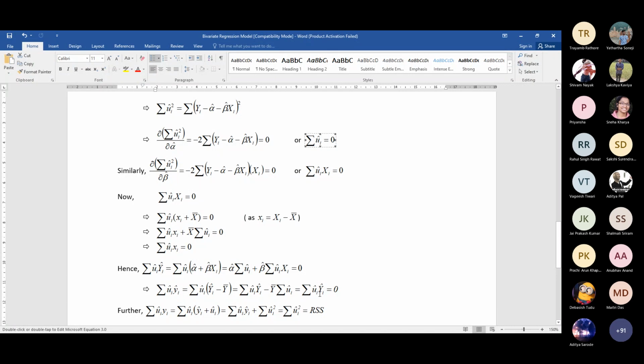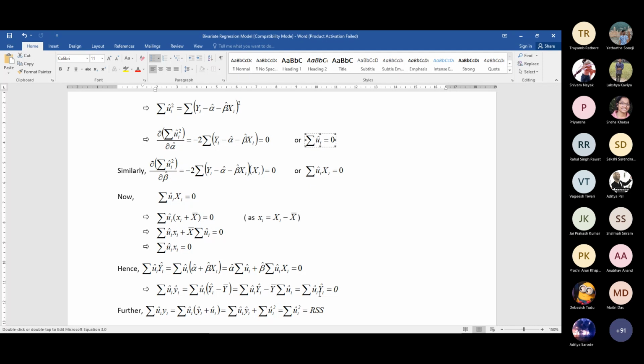So what we do in econometrics, we don't usually make alpha 0, means we don't usually estimate the model with respect to the origin, means the line passing through the origin. Rather, we have alpha and we try to see if alpha hat is statistically significantly different from 0. I'll discuss further on this.